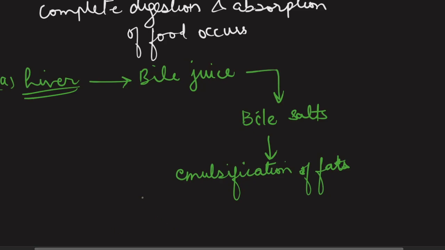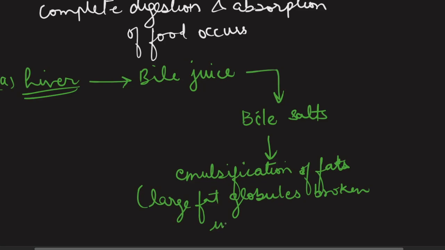What it means is that large fat globules are broken down into smaller fat droplets. So it is a physical breakdown, it is not the digestion which is occurring here. So overall we see that the liver does not carry out any digestion process, but yes, it is very crucial for the digestion of fats because it prepares the fats in the food to get digested by the enzymes which we are going to discuss further.